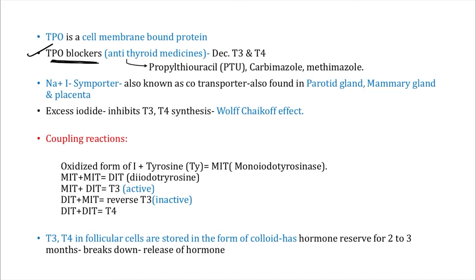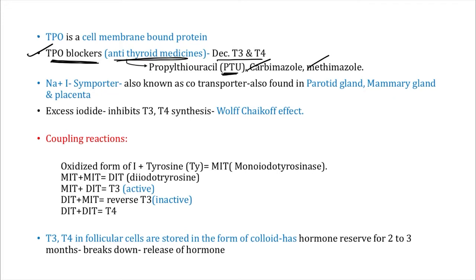Because TPO converts iodide into the oxidized form, the only form used in hormone synthesis. If we block TPO, there will be no oxidized form, so there is no further synthesis of thyroid hormones, so automatically the level of thyroid hormone will come down, right? So we use TPO blockers, also called antithyroid medicines, which decrease T3 and T4. The antithyroid medicines, the TPO blockers, are PTU, propylthiouracil, or carbimazole and methimazole, right?